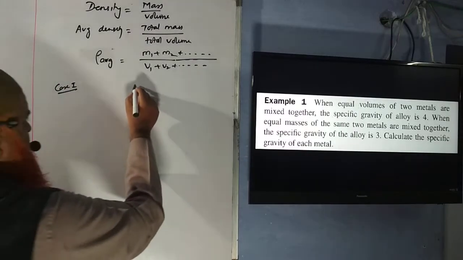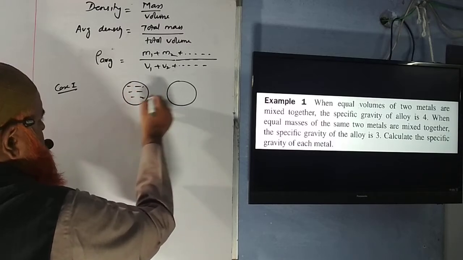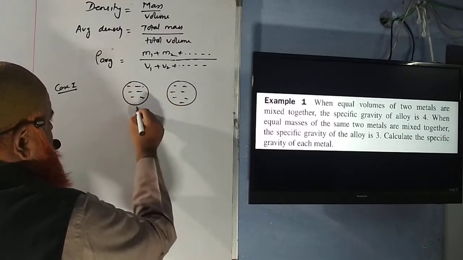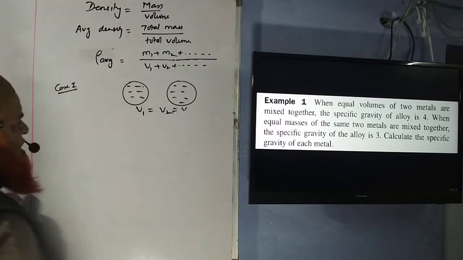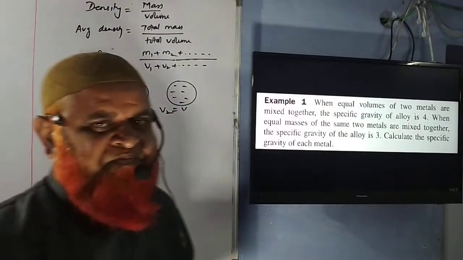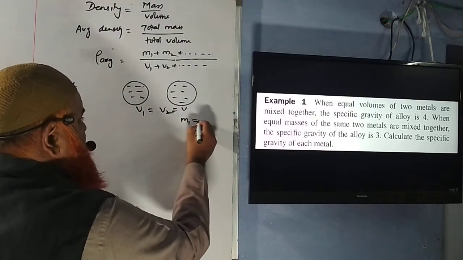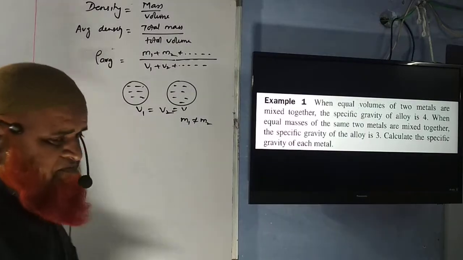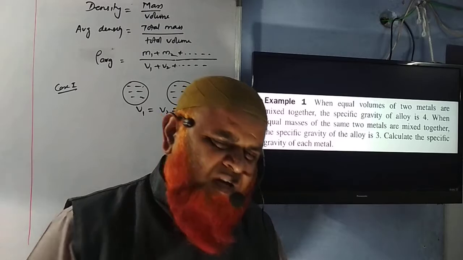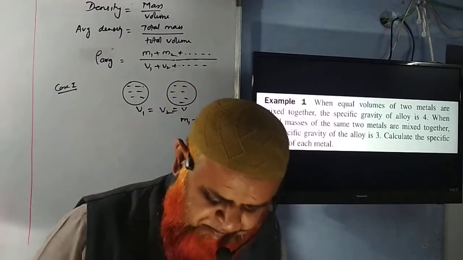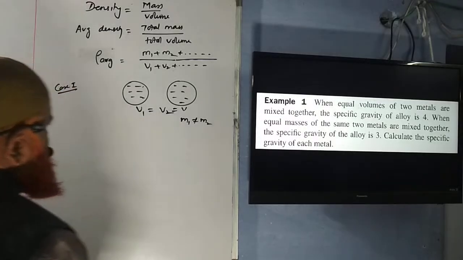Okay, for example, I have taken one liquid, I have taken another liquid. These two liquids I have taken, their volumes are going to be the same. Let it be V. They have the same volumes. Masses may be different. Their masses are not going to be the same. Masses are different. Volumes are same. It's very simple to understand here. Okay. Then volumes are same, I said just now.